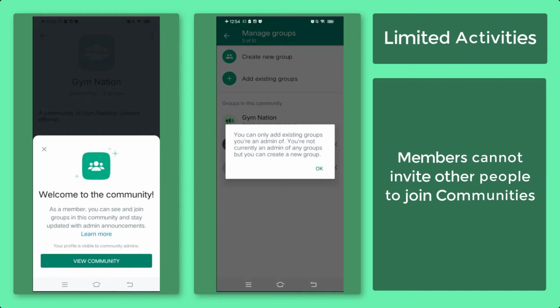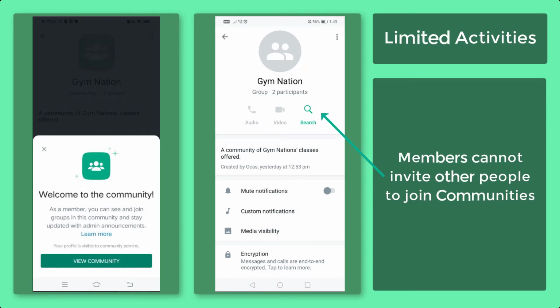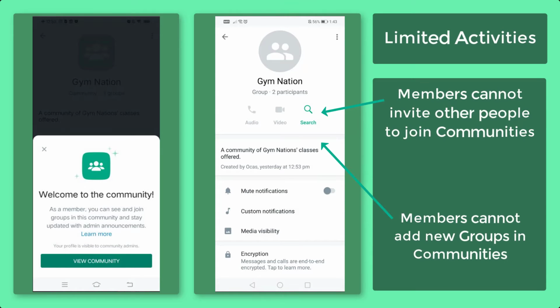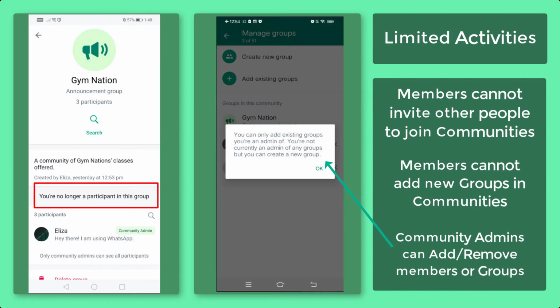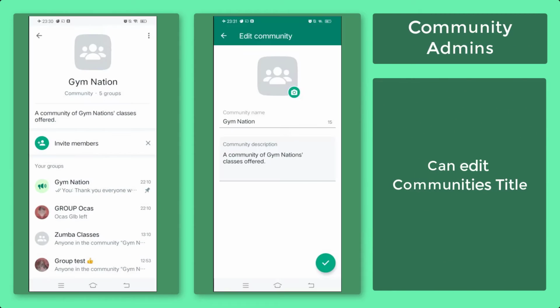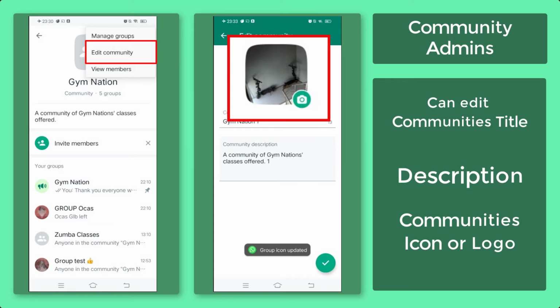The members of communities will have limited activities. They will not be able to invite members or add new groups. Only the admins can add or remove members or groups inside a community. Admins of communities can edit the community title, description, and icon used.